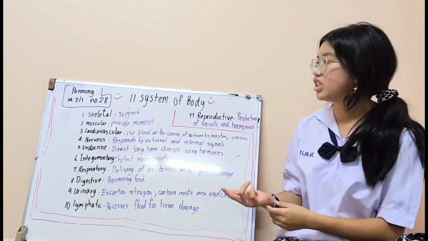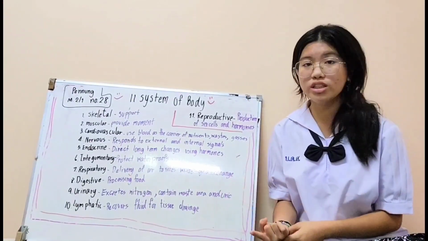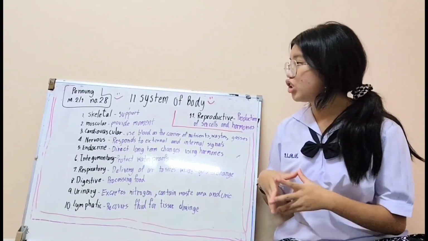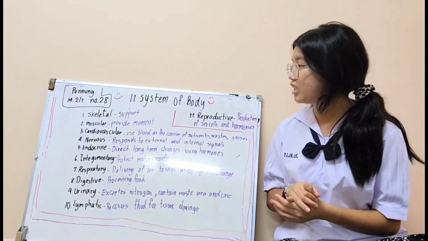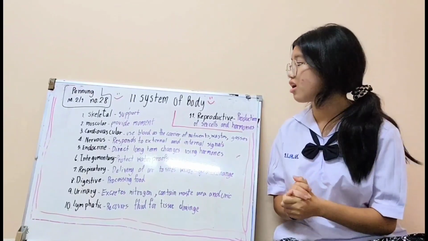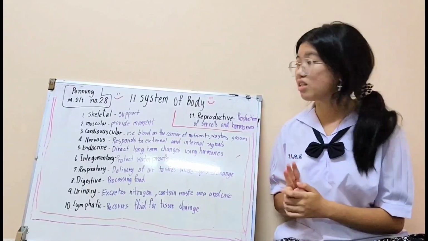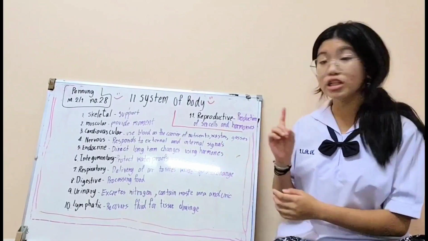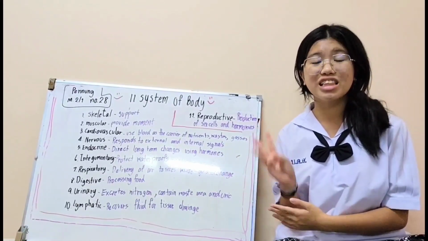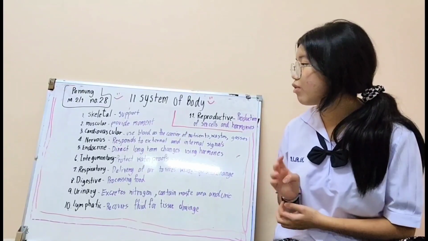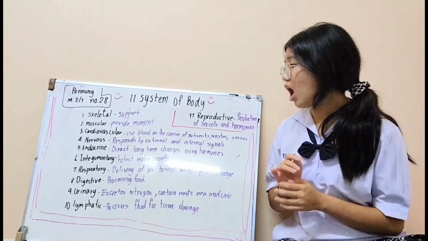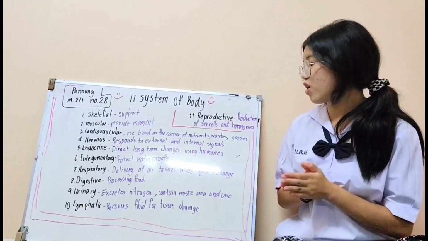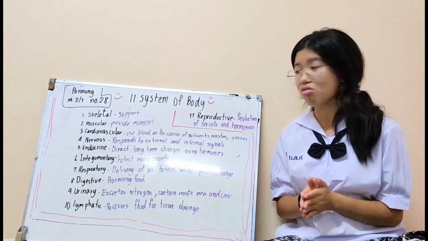The first one, skeletal. The function is support. Two, muscular is provide movement. Three, cardiovascular is the carrier of nutrients, waste, and gases. Number 4, nervous system. You have to remember respond to external and internal signals.